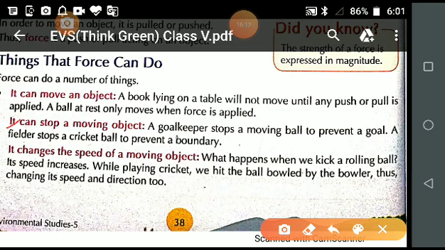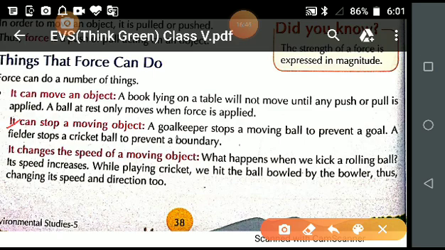You can take one more example from another game, that is cricket also: how the fielder stops the boundary, or how the fielder stops the ball which the batsman hit. So it can stop a moving object if we apply a force. By applying the force we can stop the moving object also.